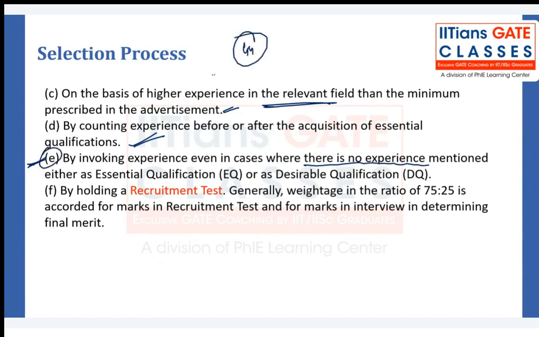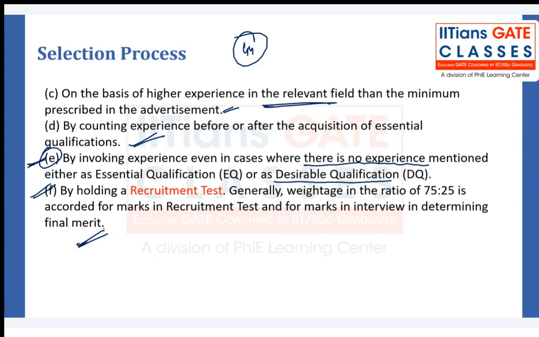In fact, for 44 vacancies, suppose there are many applications. UPSC has got once, everybody will apply, so they might invoke experience qualification as well, even in cases where there is no experience mentioned, either as an essential or desirable qualification. Or the option they might adopt, I think, is the last option, holding a recruitment test.